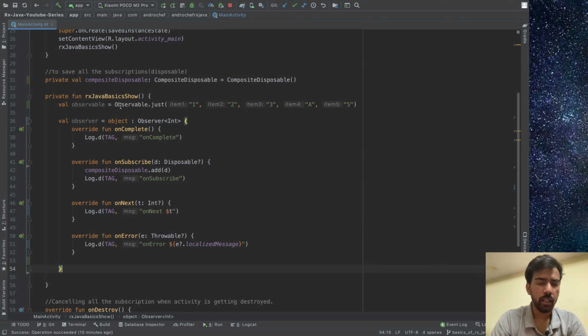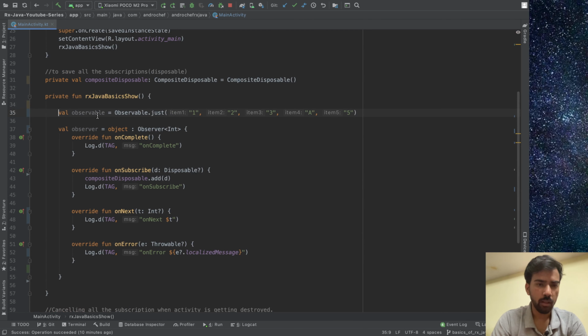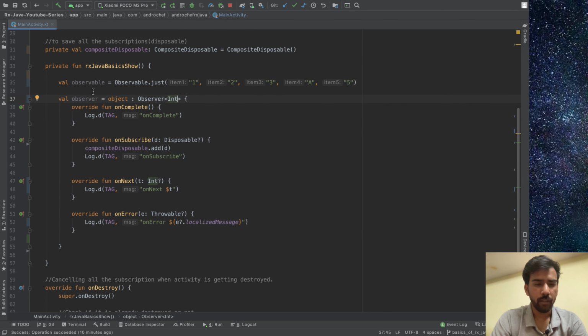So as you can see, I have already written observable and observer. The observable is a type of string and it is emitting 1 2 3 4 5. As you can see, 4 is not there as a number, so there is a reason behind it. And the observer is a type of int. So whenever I emit this data, I'll convert these strings into int. So the first, second, third, fourth, and fifth items will be emitted as int. The first will be emitted as int, second, third, but the fourth one is a.